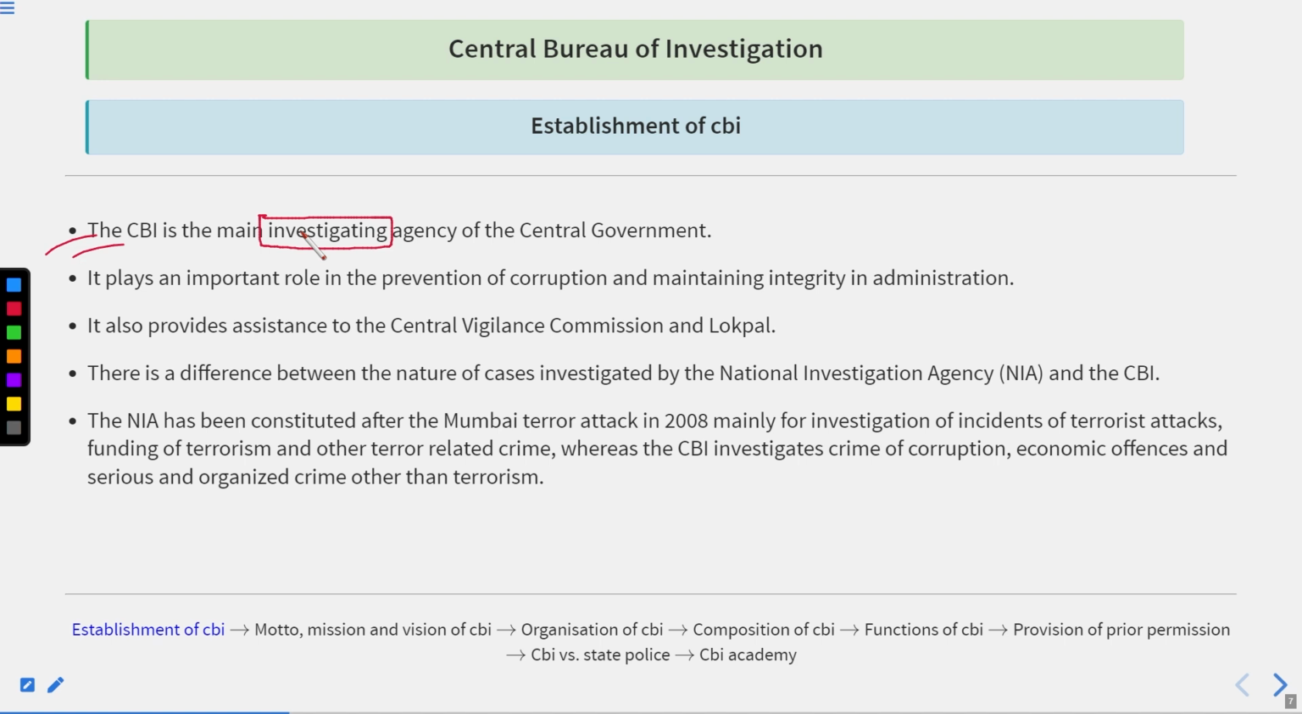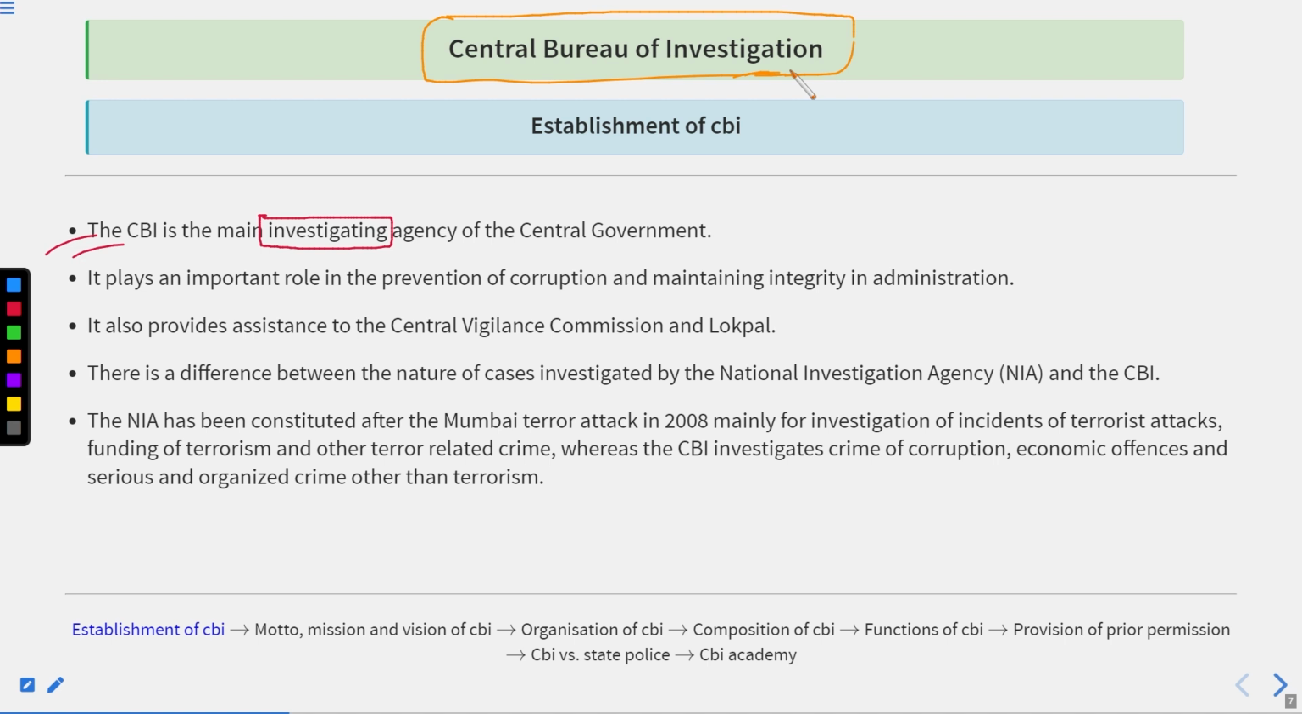So the CBI is not a preventive body. It means that the government will not employ the CBI before the commission of the crime, because if the crime has not been committed, what would the CBI investigate? It is not a preventing body, but an investigating body.